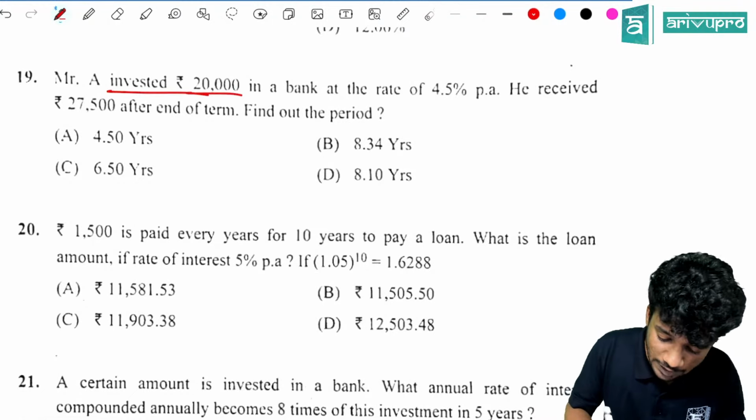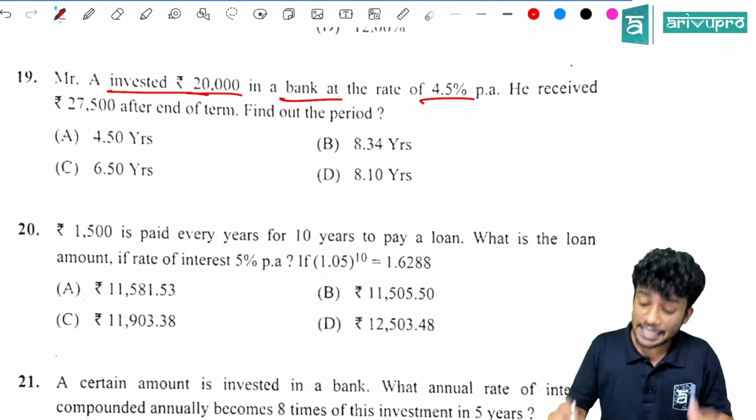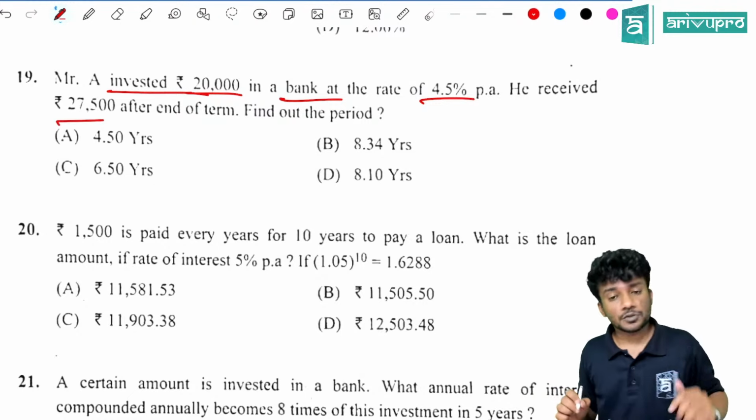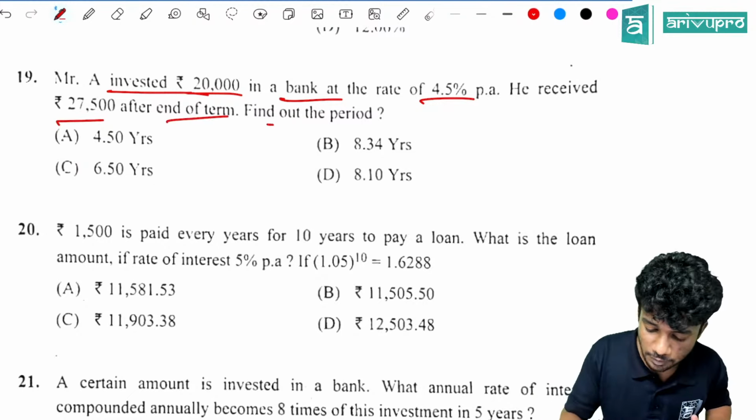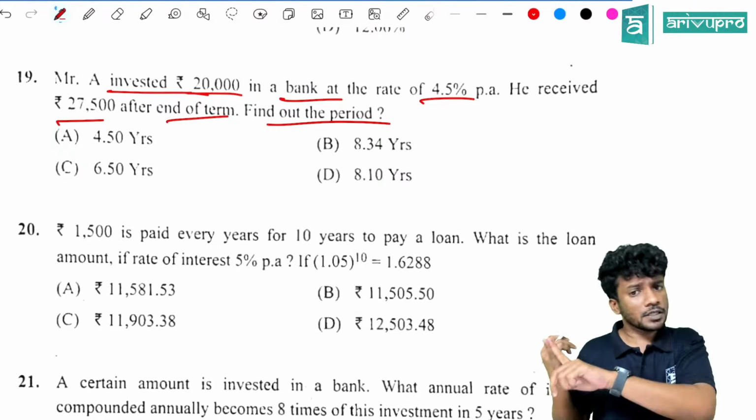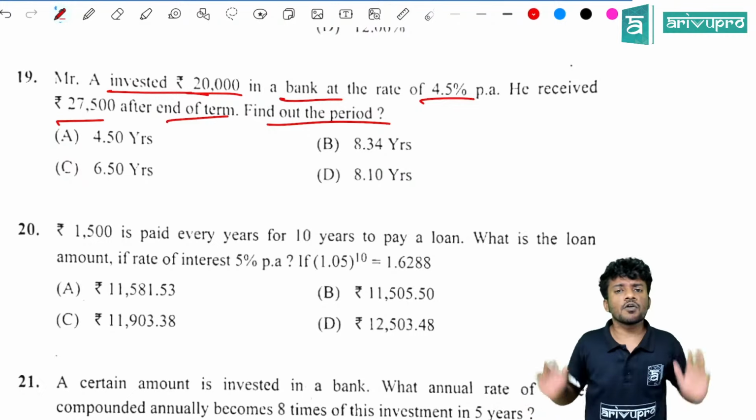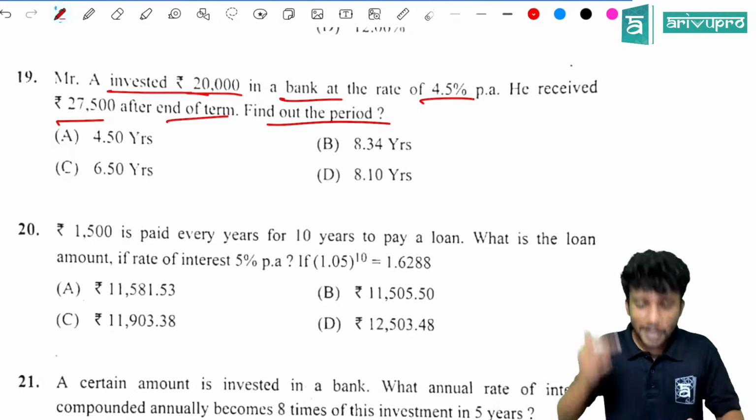Yes, people, we are going to the 19th question. A invested 20,000 in a bank at the rate of 4.5%. He received 27,500 after the end of the term. Find out the period. They have not mentioned whether it is simple interest or compound interest. If nothing is mentioned, you can directly go for simple interest.